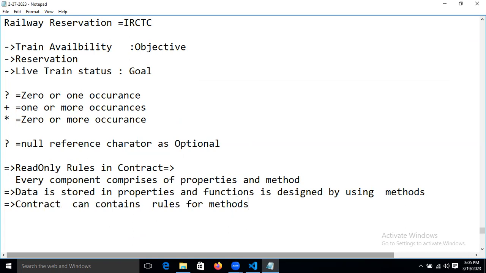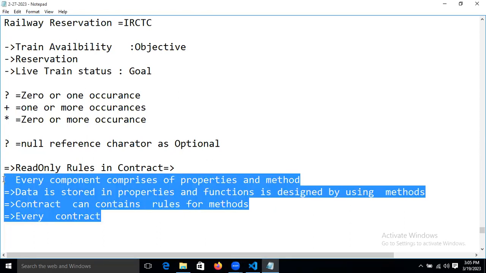Now, every contract, functions. Before explaining that, how do I escape now?